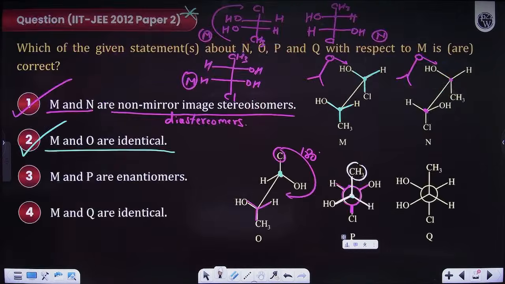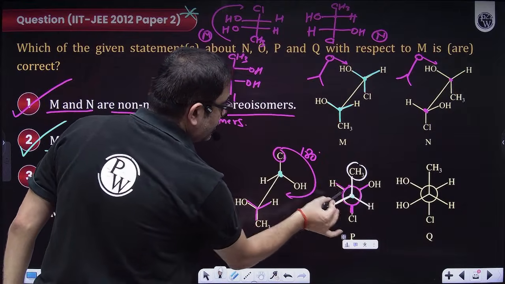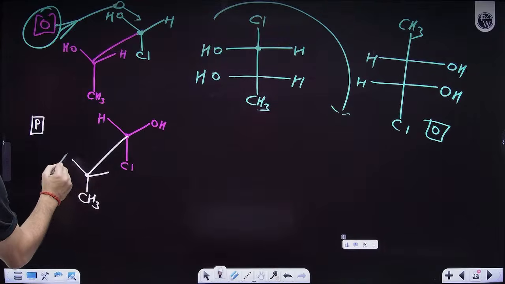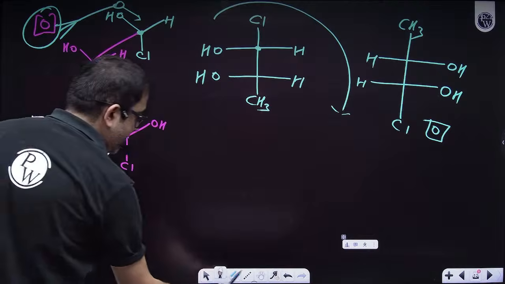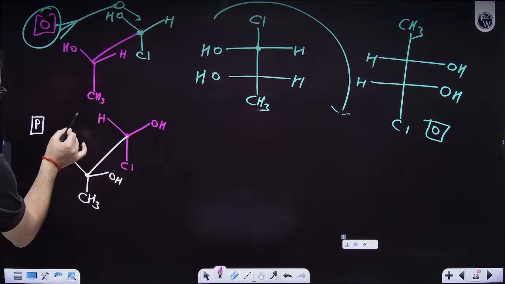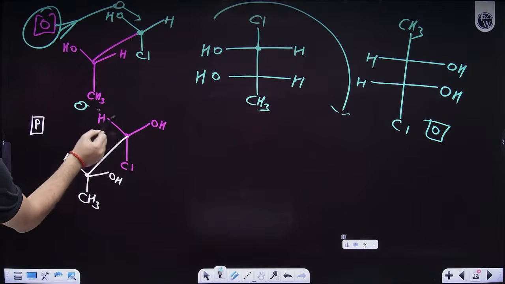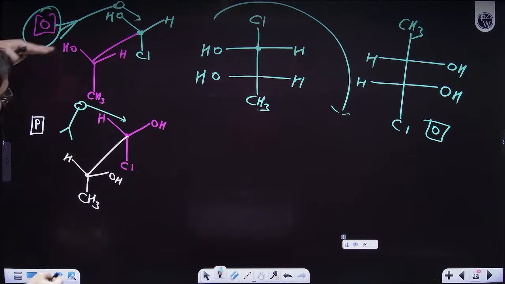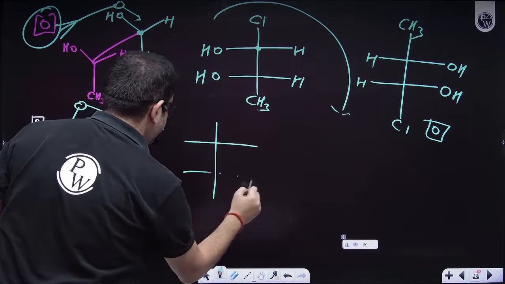This and this, sir. Let us visualize, sir. So, you are here. That means you will go here. Obviously, OH will be here. Arey master, lie down. Master, lie down. Okay, okay, master, visible.